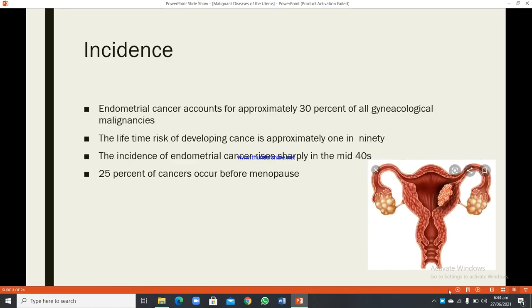Incidence. Endometrial cancer accounts for approximately 30% of all the gynecological malignancies. The lifetime risk of developing cancer is approximately 1 in 90. The incidence of endometrial cancer rises sharply in the mid-40s. 25% of the cancers occur before menopause.